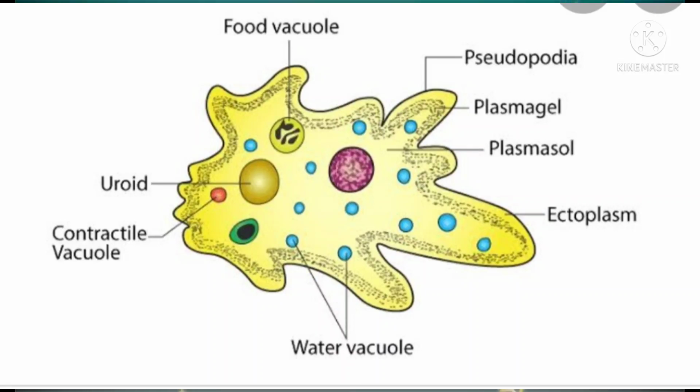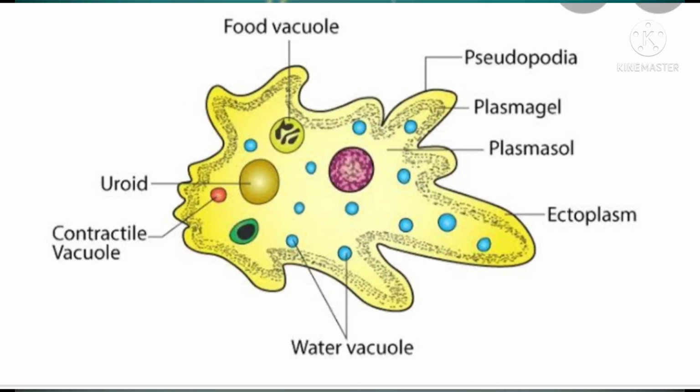See children, now we are going to nutrition in amoeba. Before that, we have to learn the structure of amoeba. Amoeba is a microscopic single-celled organism. It is found in pond water. Amoeba has a cell membrane, a rounded dense nucleus, and many small bubble-like vacuoles in its cytoplasm.